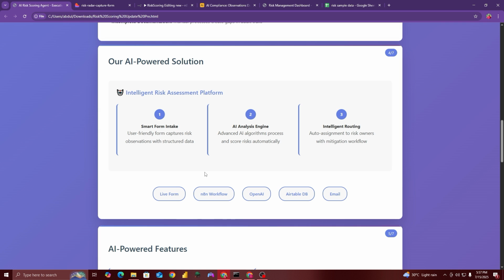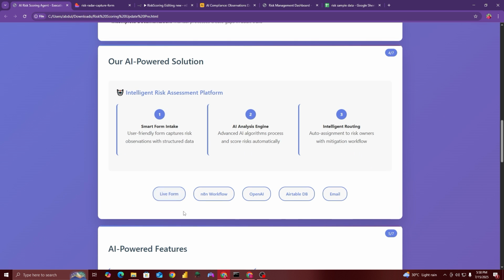Then the same analysis will be auto assigned to the specific risk owners to input their mitigation plan, and also, based upon all the analysis, they will give us the final risk scores, like what they think related to their experience. So it's kind of a risk scoring AI agent with human in the loop, because we are not going to challenge the human experience at this time, but we are going to create a risk scoring agent that will be closely working with the human.